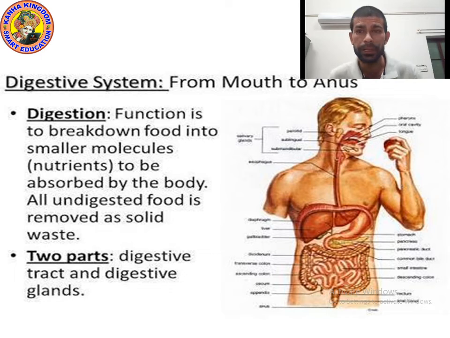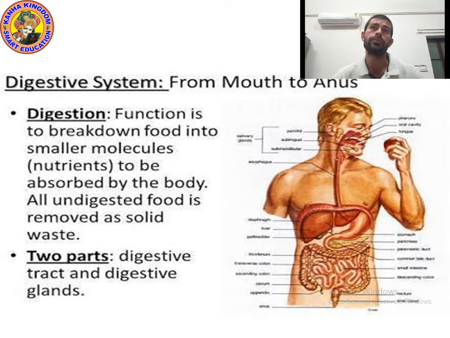These simpler molecules, these smaller molecules, meaning nutrients, are absorbed by the body. And undigested food is removed as solid waste. That is the meaning of digestion.